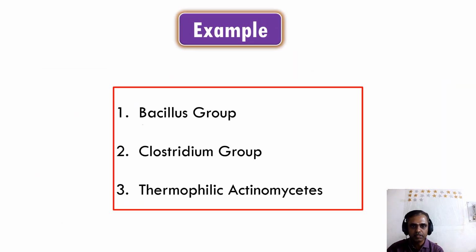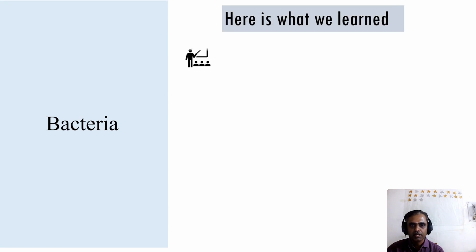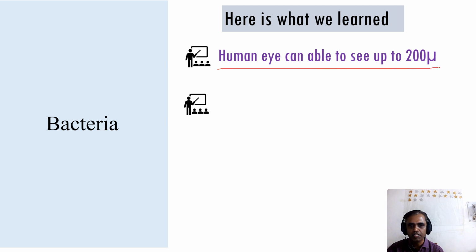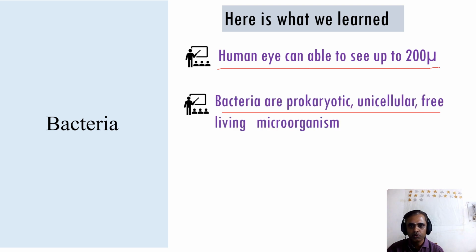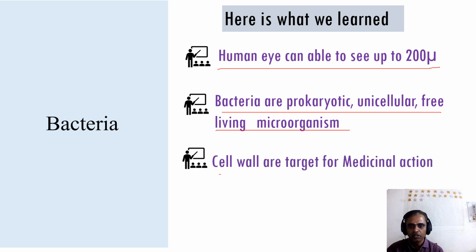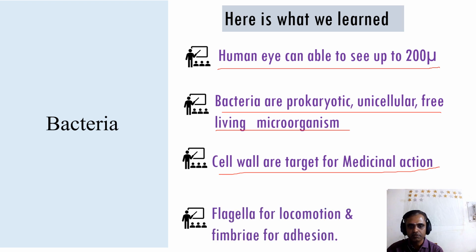Examples of spore-forming bacteria are the Bacillus group, Clostridium group and Thermophilic actinomyces. What we learned today: the human eye can see up to 200 microns. Bacteria are prokaryotic, unicellular, free-living, single microorganisms, and the cell wall is the target for medicinal actions. The flagella are for locomotion and the fimbriae for adhesion. That's the end of my class today.